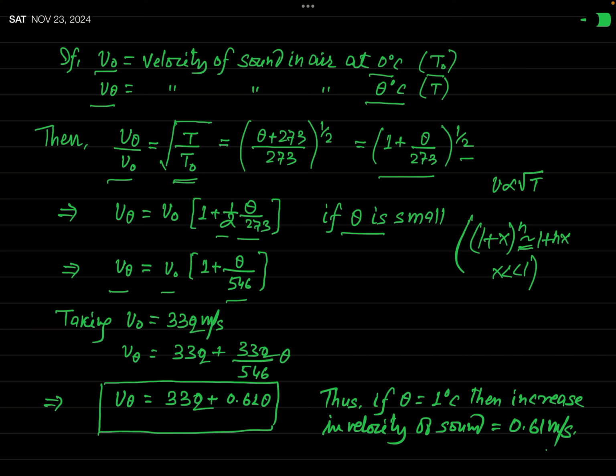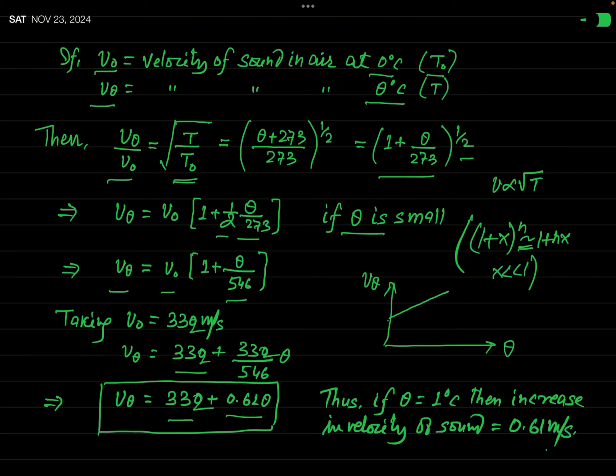Then what will be this V theta? V theta will be 332 plus 332 divided by 546 times theta. And this will be V theta equal to 332 plus 0.61 into theta. So you can see, if theta is small and measured in Celsius, then the velocity of sound increases almost linearly.